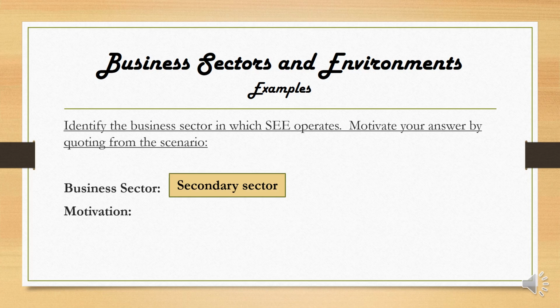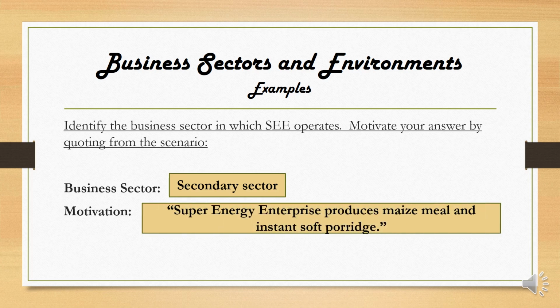Our motivation, remember, quoting straight from the scenario: Super Energy Enterprise produces maize meal and instant soft porridge. Your keyword there is producers. They use raw materials and they produce something else. They process it into a useful product.